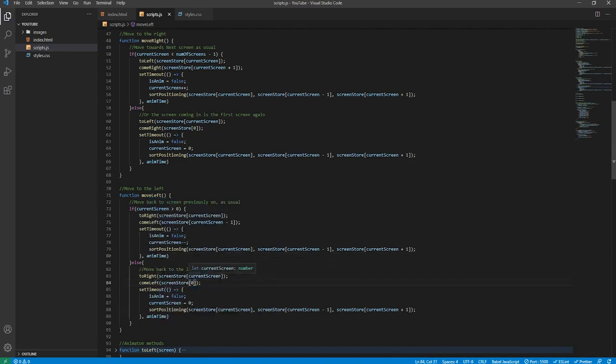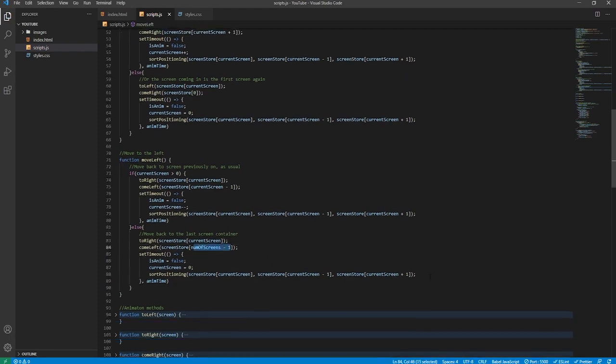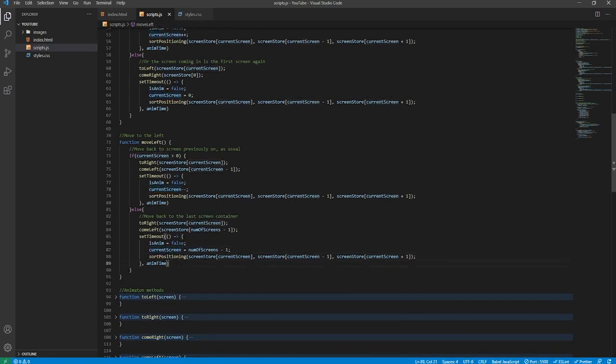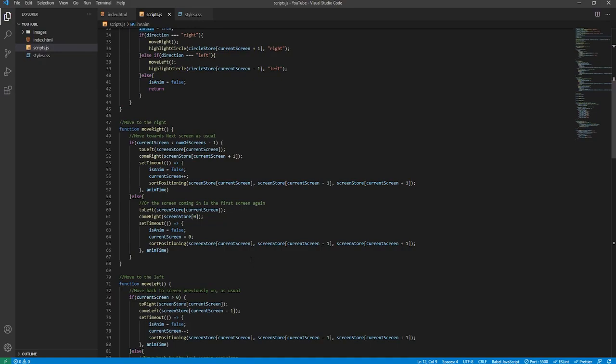And then this will be number of screens -1. I think I already explained this because of 0 based indexing basically. And this will be left as it's actually no, it won't. This needs to represent the rightmost image, whatever that is. So we'll copy that there, the current screen. So at the moment it will be set to 2 because there's 3 objects inside number screens, and -1 will be 2 obviously.